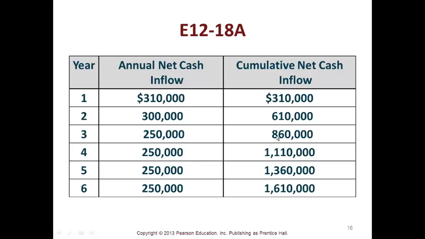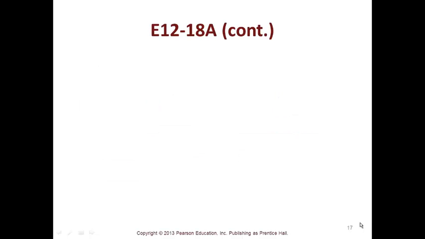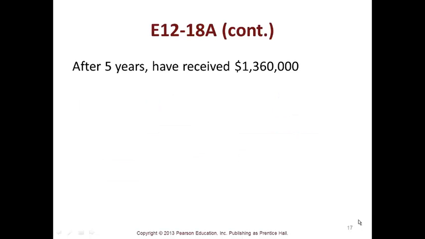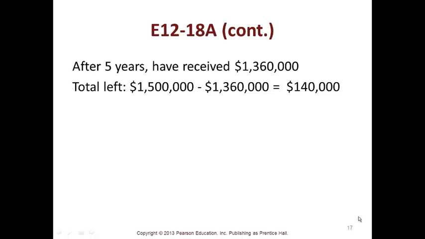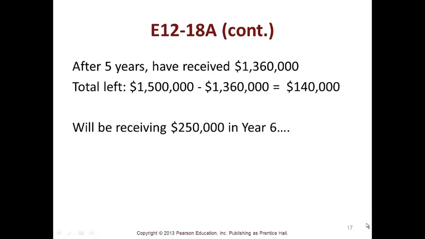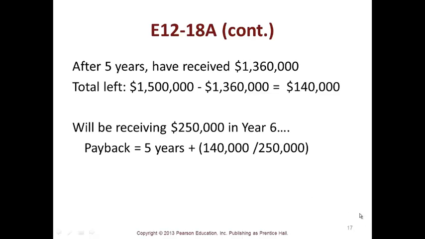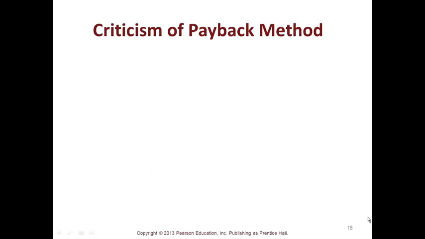Now let's do 12-18A, same thing. Look at the problem and see how you lay out the cash flows and the cumulative net cash inflow. So here's your annual and here's your cumulative. So after 5 years, you'd received $1.3 million. So you had a total left of 1.5 minus 1.3. You had 140,000 left to capture. So you'd be receiving $250,000 in year 6. So the payback period would be 5 years, and then a little stub of 0.56.